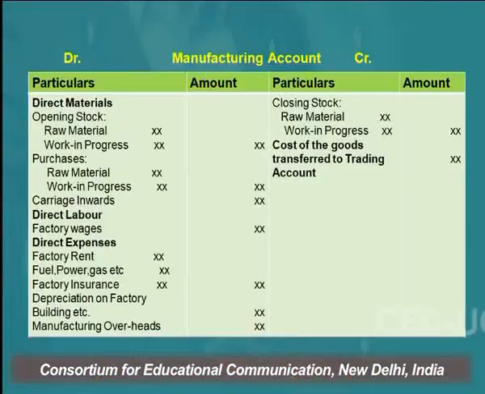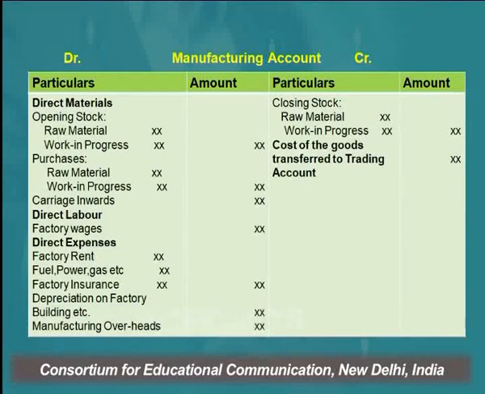As you can see, on the credit side of this account, only closing stock is shown, and that is stock of raw material and work in progress. Stock of finished goods will be shown in the trading account only. If the debit side exceeds the credit side, then the balancing figure is known as the cost of goods produced.